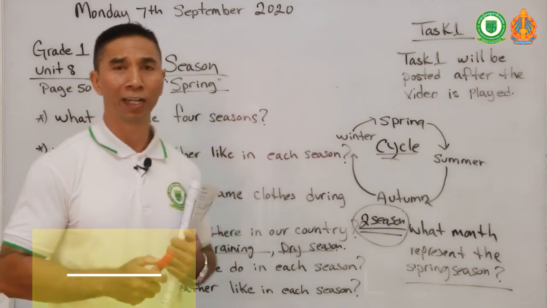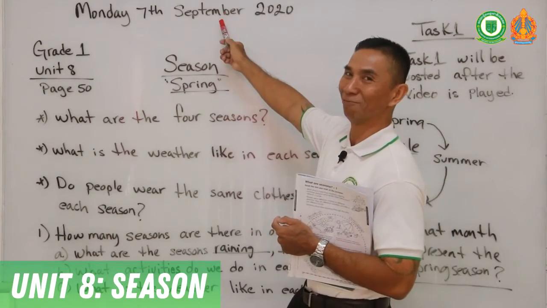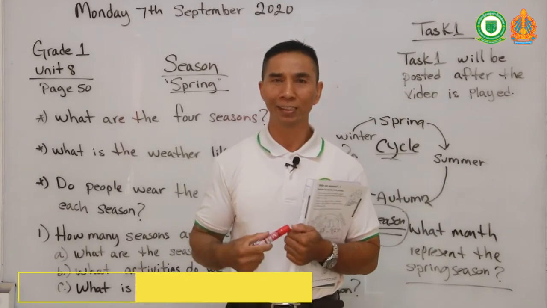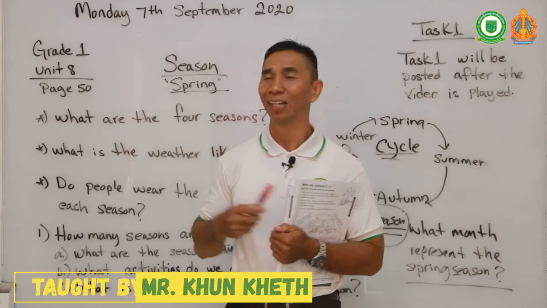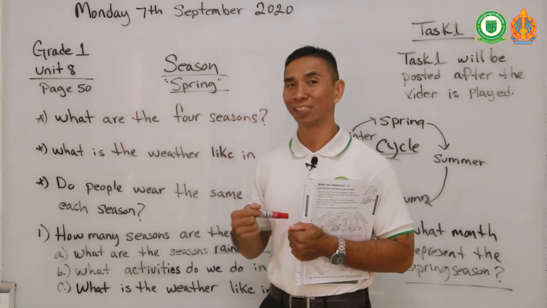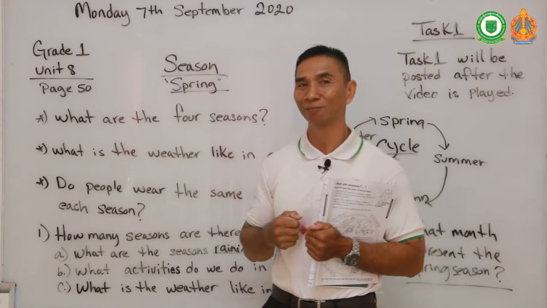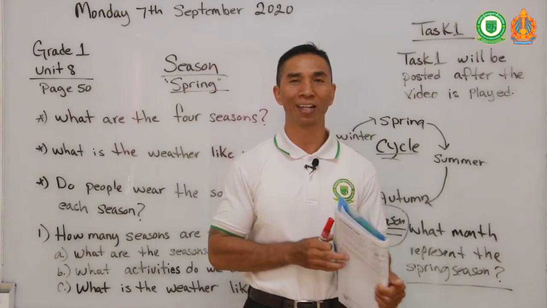So right now we are in what month, class? If you say we are in September, you look up at the board, you are correct. So is September the raining season or the dry season in Cambodia? Is it raining or dry season right now? Was it raining yesterday? Was it raining today? That should give you a clue, right, for what season we are in right now.